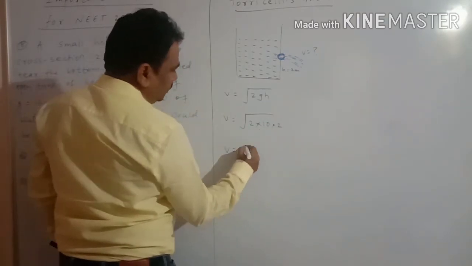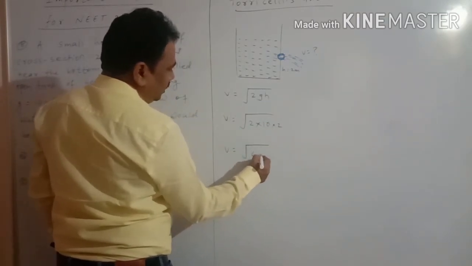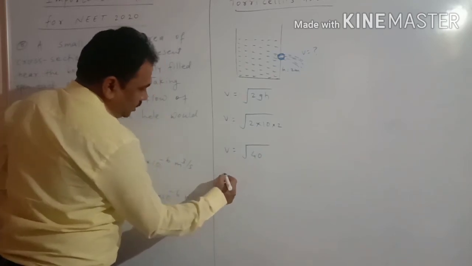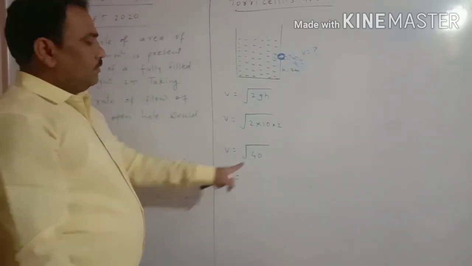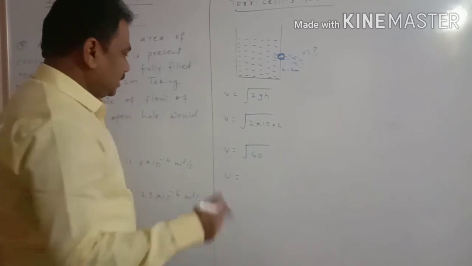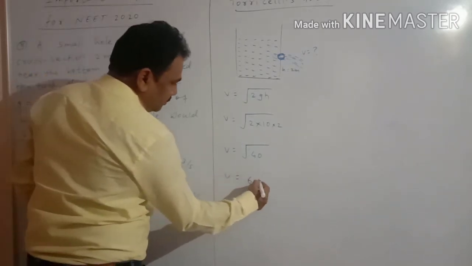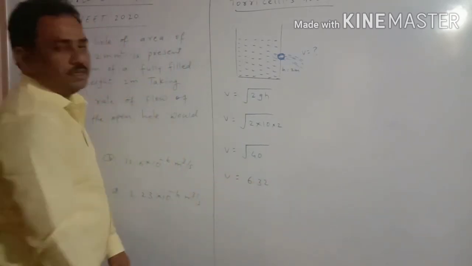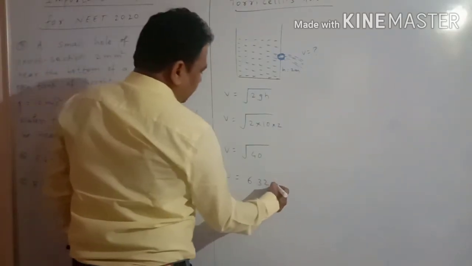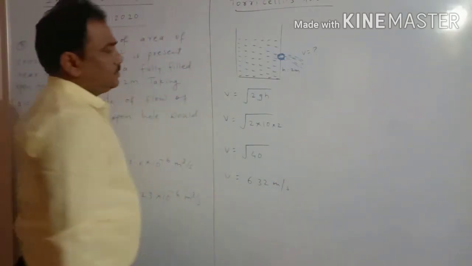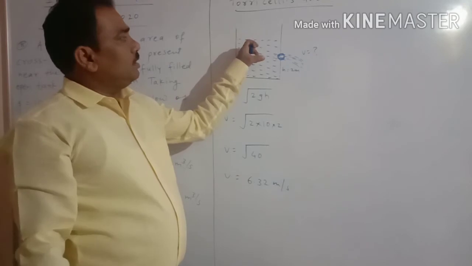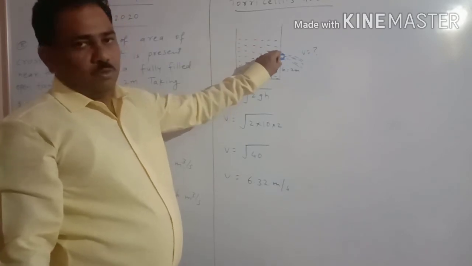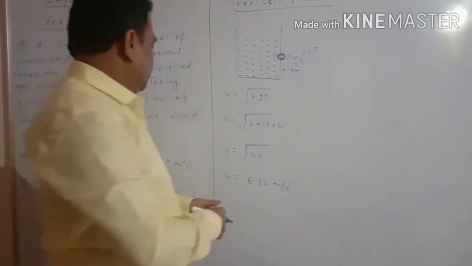So the velocity will be root 40. The square root of 40 is between 6 and 7, so approximately it is 6.32 meter per second. This is the velocity of the water flowing through the small hole from the tank.